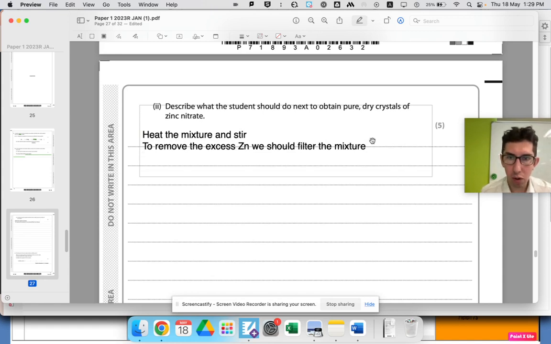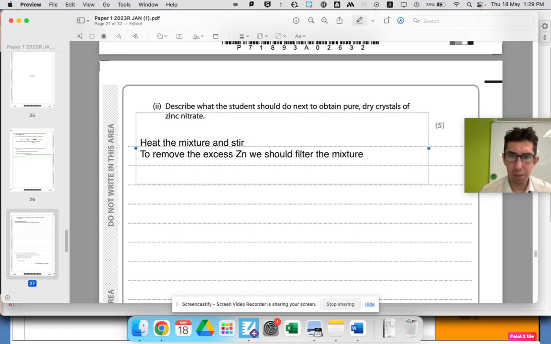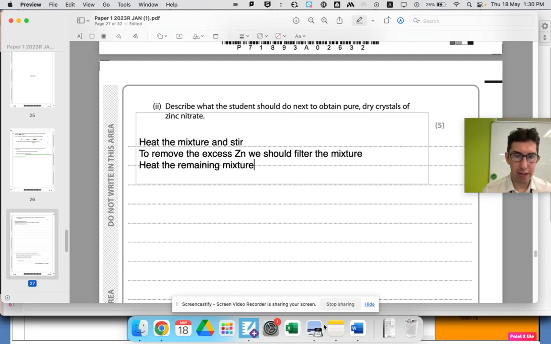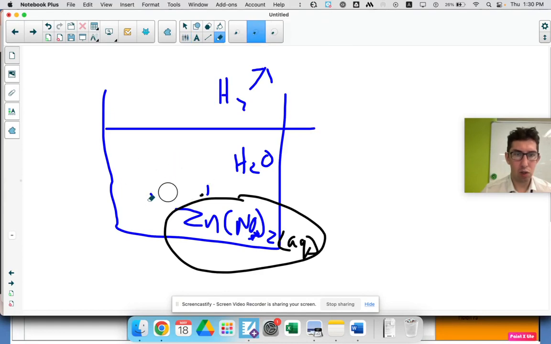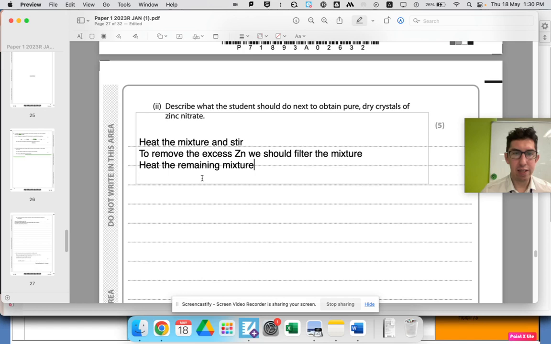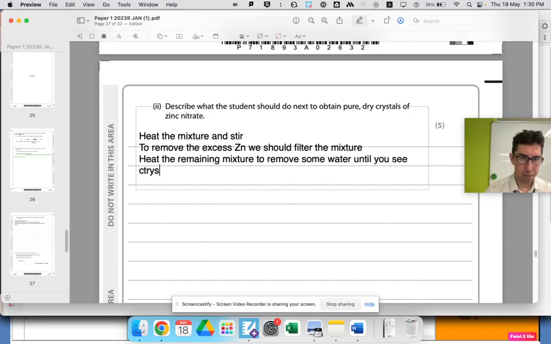And then what do we want? We want pure dry crystals of zinc nitrate. It does say pure, so the fact that it's pure means we have to do something. So what we're going to do is heat the remaining mixture. At this point we filtered it, so we've removed all the zinc. All that's left now is water and our product, zinc nitrate. So we're going to heat it to remove some of the water, until you see crystals start to form.